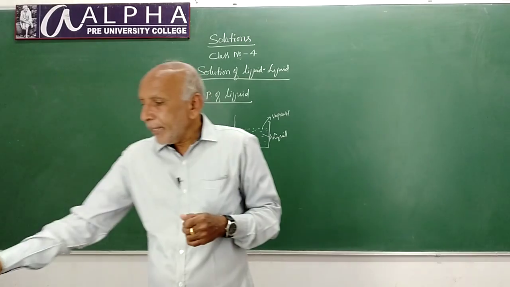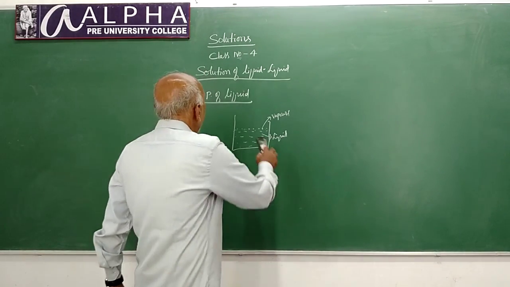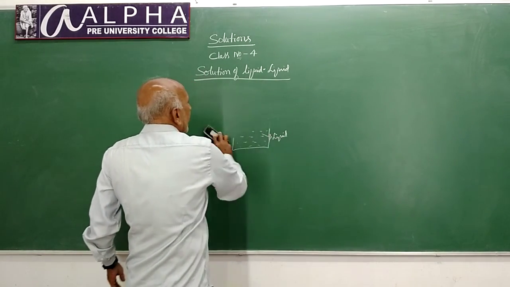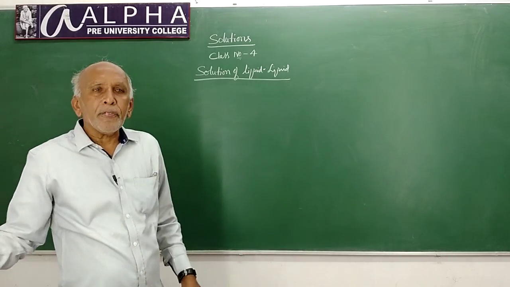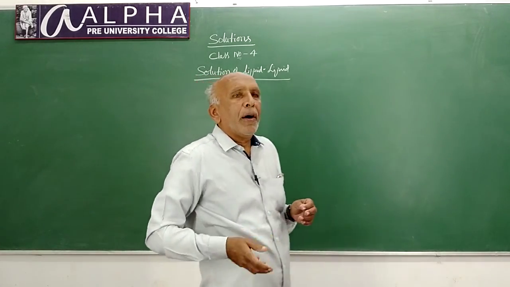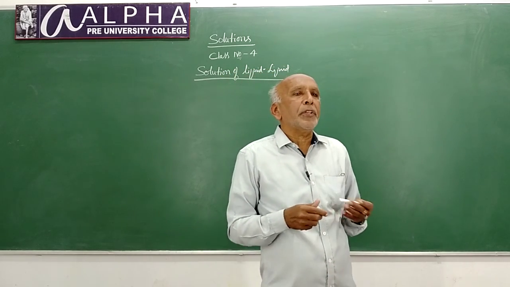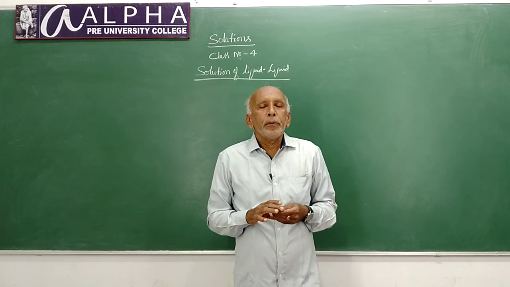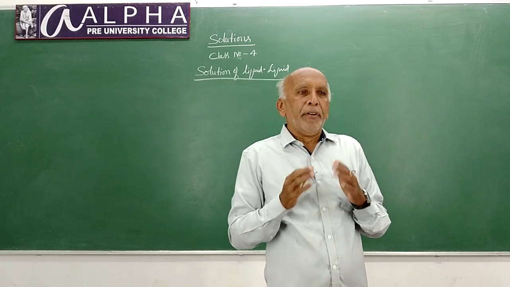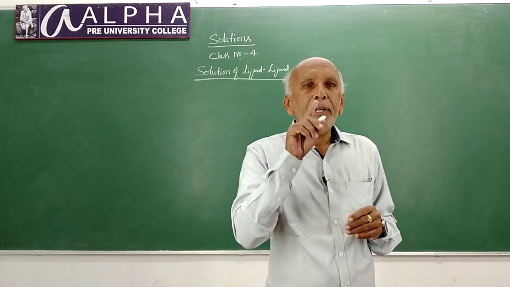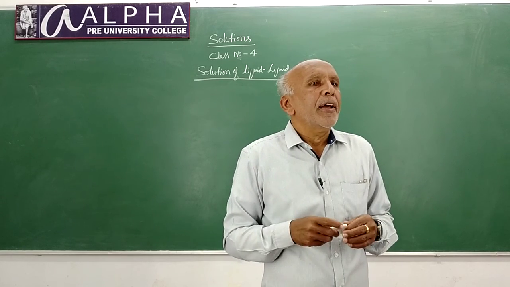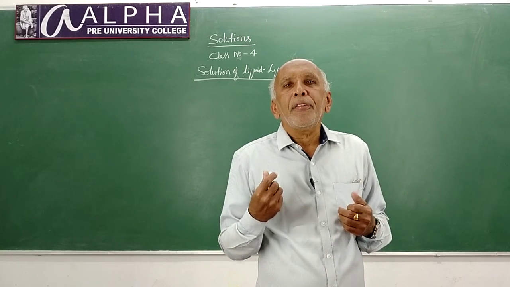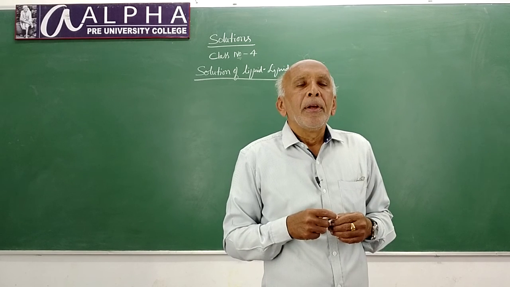Now, let us consider solutions of liquid in liquid. Solutions of liquid in liquid are the homogeneous mixtures of two or more than two liquids, of which one liquid acts as solvent, the rest act as solute. Okay?